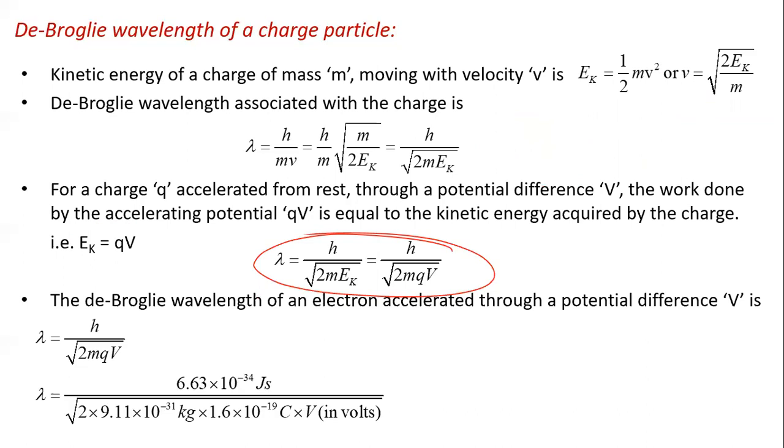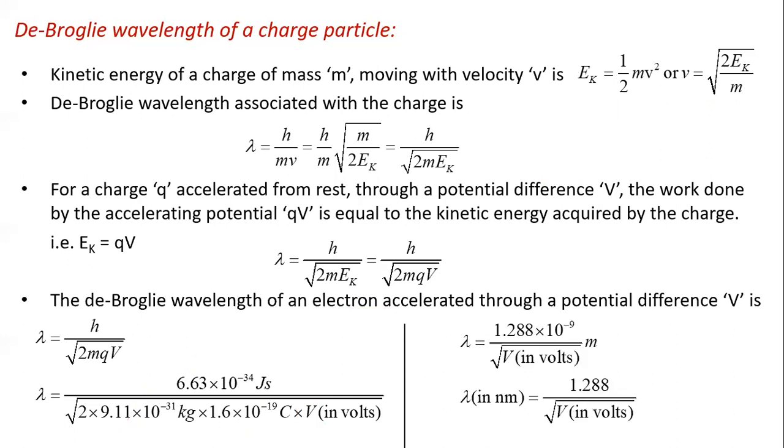Now here, if it is an electron, then the value of mass and the value of charge are fixed, and h is already constant, so except V, everything is fixed. By substituting all the values and doing the calculation, we get lambda equal to 1.288 divided by root V nanometer.